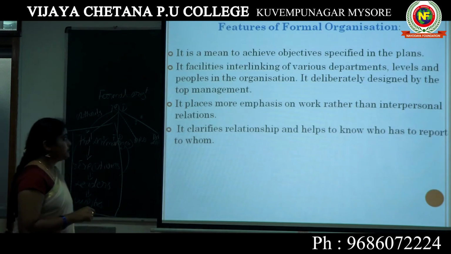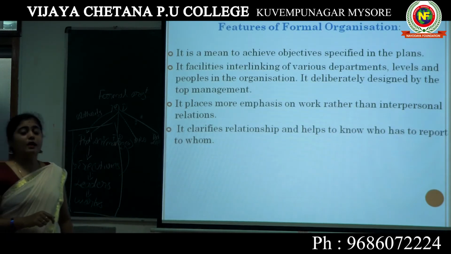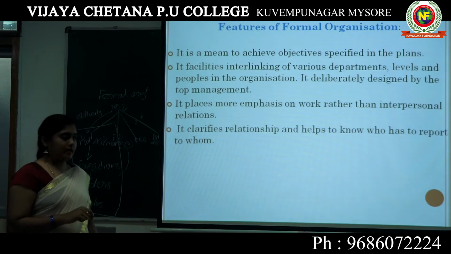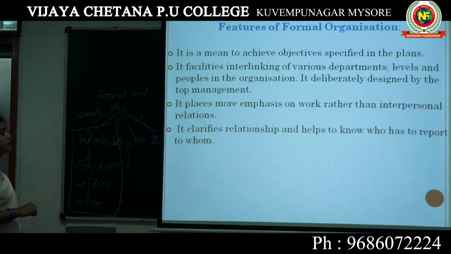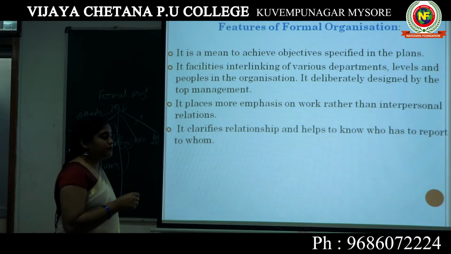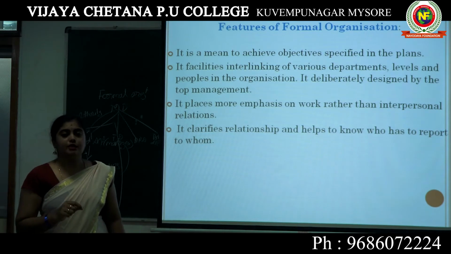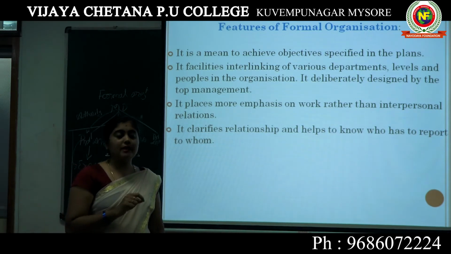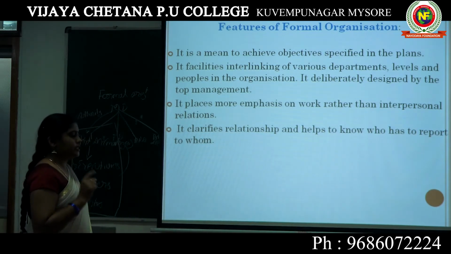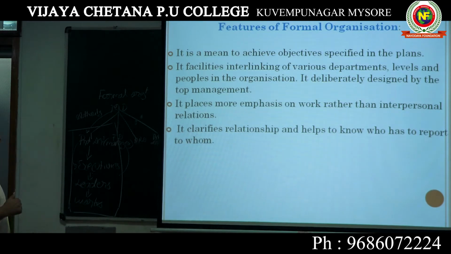The next one is, what are the features of formal organization? The first one is that it helps to achieve objectives specified in the plans. This framework is framed for the purpose of achieving the organizational objectives or goals. The second one is that it facilitates interlinking of various departments, levels and people in the organization.